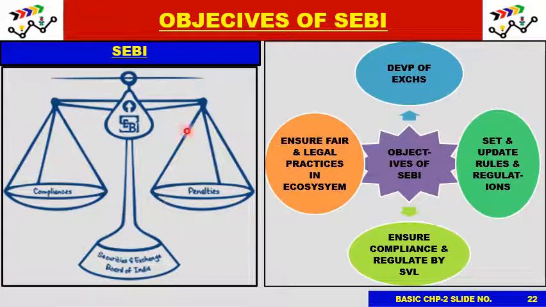So on the left side, this is a good representation of SEBI. That is, it wants to balance compliances and penalties, and this same symbol can be used for the Indian law also. But the law is blind and it has a measuring tool. So this photograph summarizes the role of SEBI in the financial ecosystem of India.